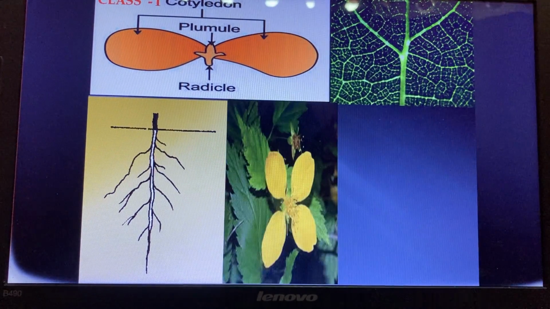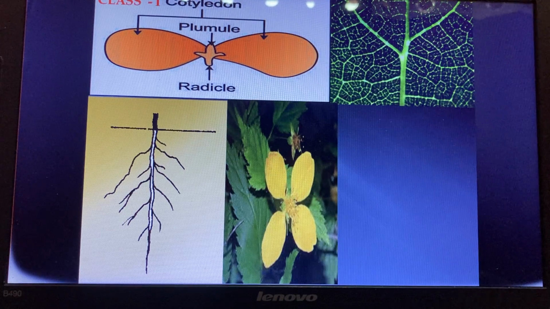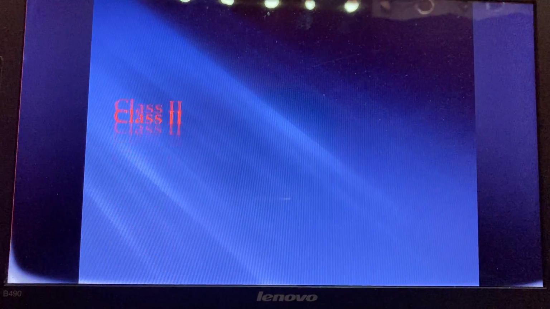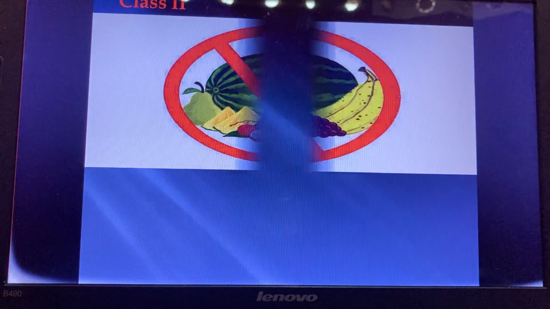Then flowers are tetramerous or pentamerous, meaning they contain 4 or 5 petals or sepals. If it contains 4, we call it tetramerous. If it contains 5 petals or sepals, it is pentamerous. The arrangement of the petals is known as merous. Pentamerous, 5 petals.